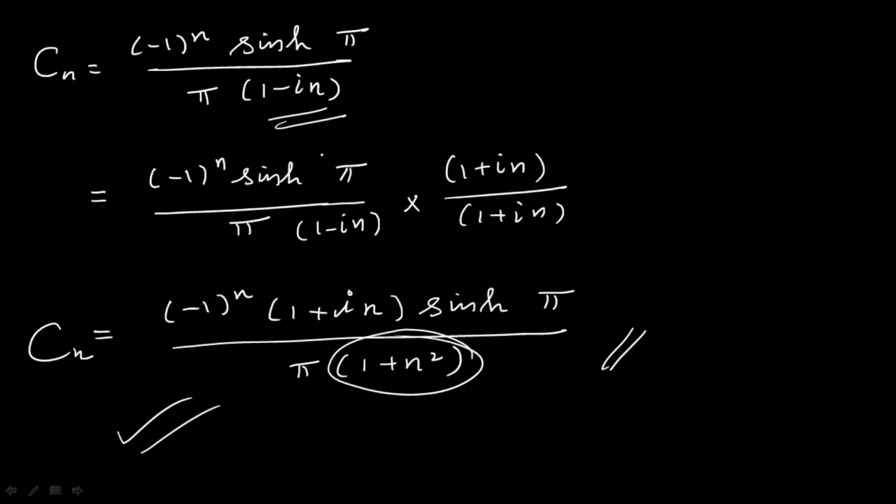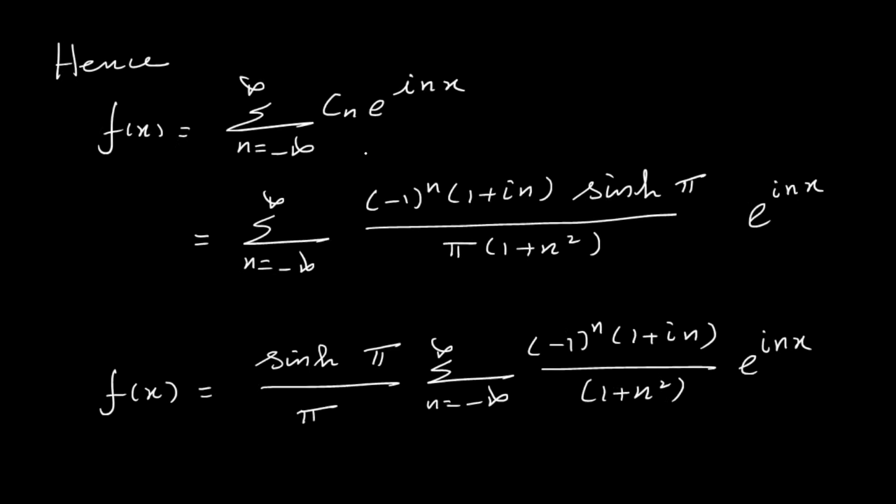Okay, sometimes most of them just stop the value of Cn up to this, but that is not appreciated. Not only this problem, whatever problem you have to deal with, whenever the denominator is a complex number, you have to multiply both numerator and denominator by its conjugate to convert the denominator into a real number. Okay, now let me substitute the value of Cn. This gives you the complex form of the Fourier series.